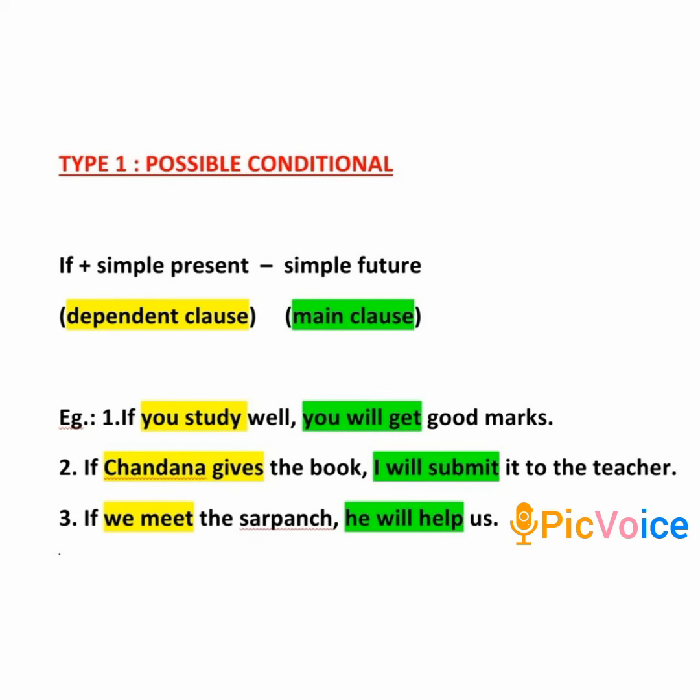The third sentence. If we meet the Sarpanch, he will help us. Even here, in the dependent clause, we can see the simple present tense. What is that? We meet. And the main clause has the simple future tense. He will help.